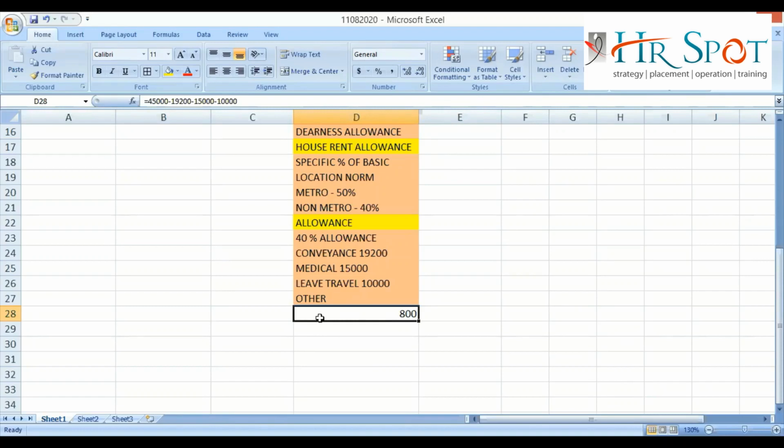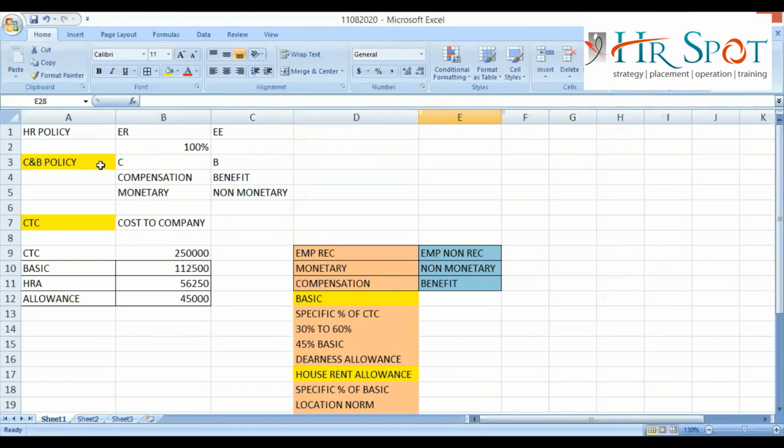Whatever components they are giving, whatever segregation they are doing, that will depend on that. And do not have the confusion that conveyance and medical will always be 19,200 and 15,000. It can be other values also. Maybe this company can give 10,000 or 15,000 in conveyance, 15,000 in medical, 10,000 in leave travel, and 5,000 in other allowance. They will not do it according to their own wish; they will follow the CNB policy of the company.